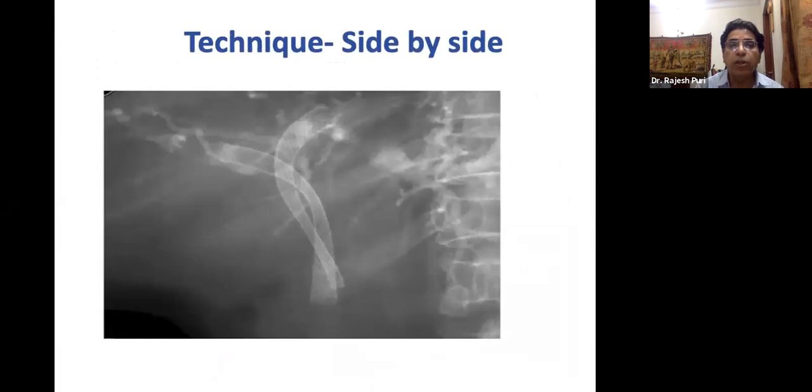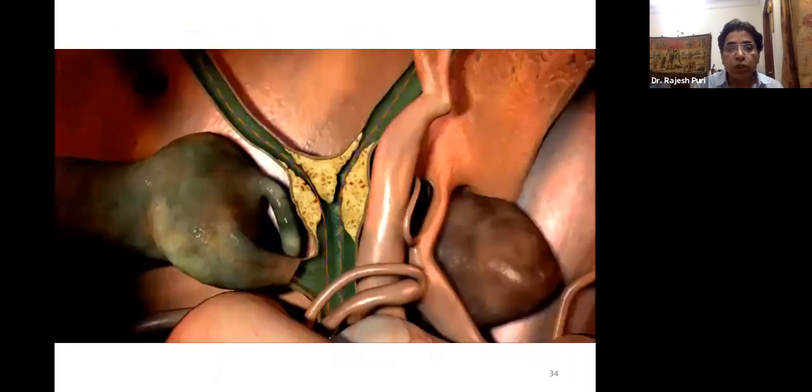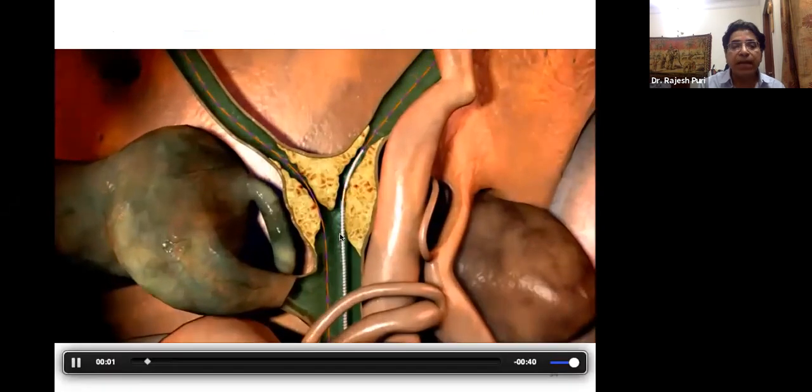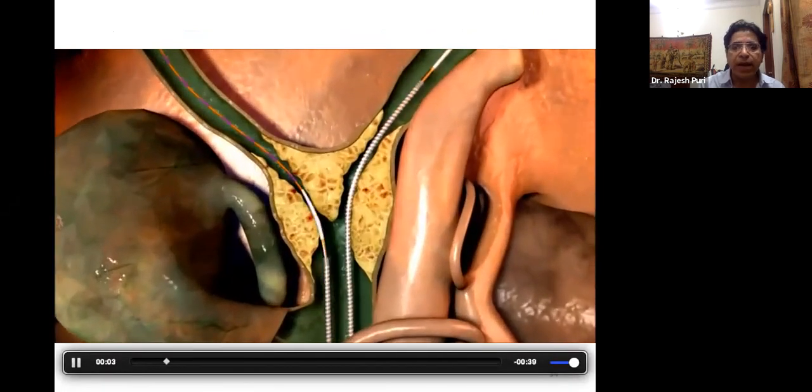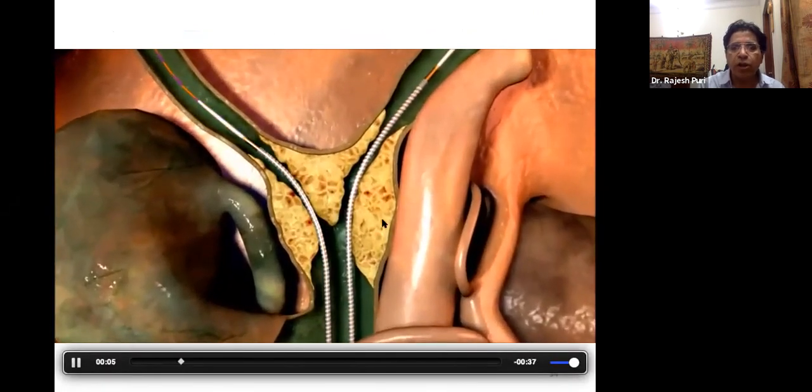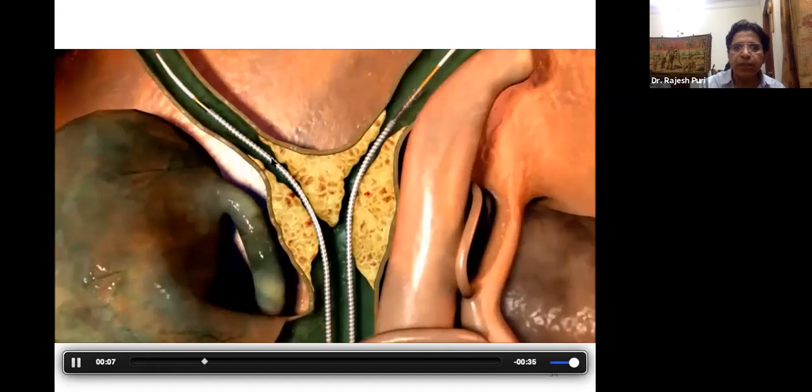That is important. So now the technique: Asians do the stent-in-stent technique, and Western people do side by side. Side by side means you are putting 2 metal stents next to each other, but in the stent-in-stent technique, from one stent you go into the other ductal system. So this is the side by side. This is the guide wire into the left, the guide wire into the right. Both stents placed into the intrahepatic ducts should be released.